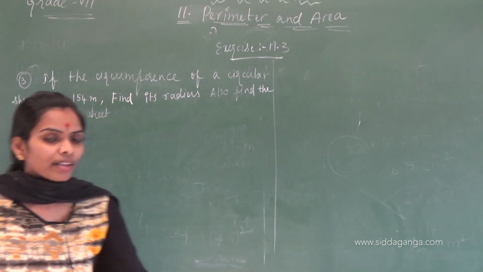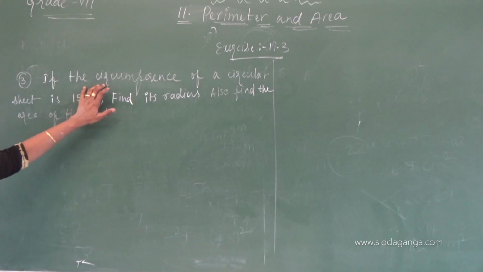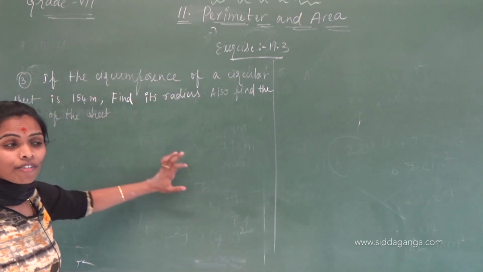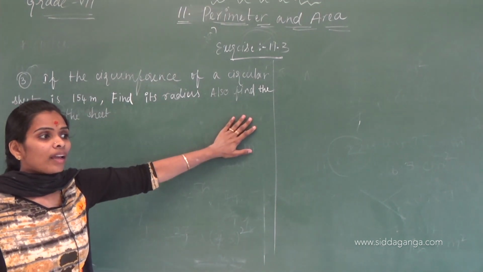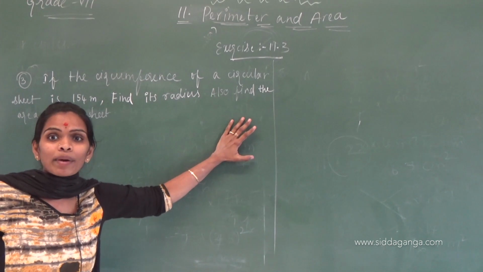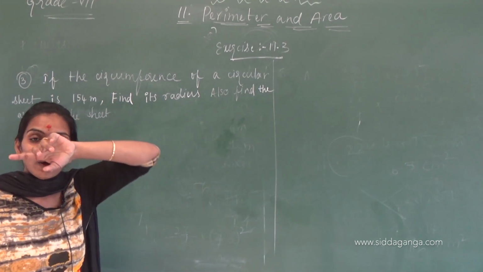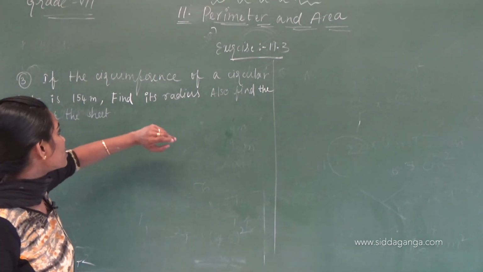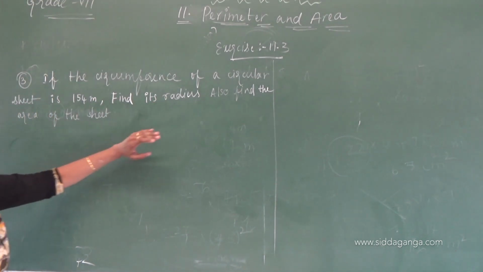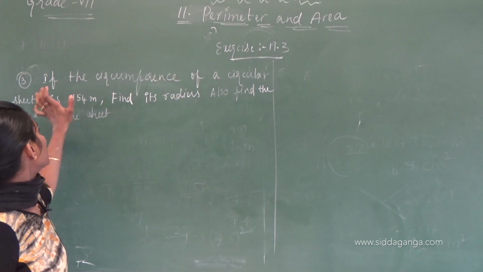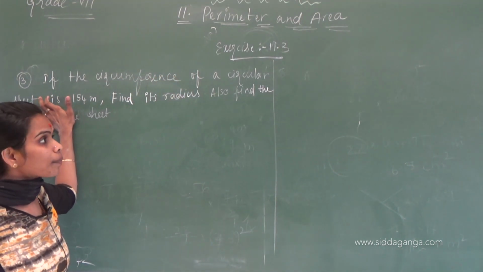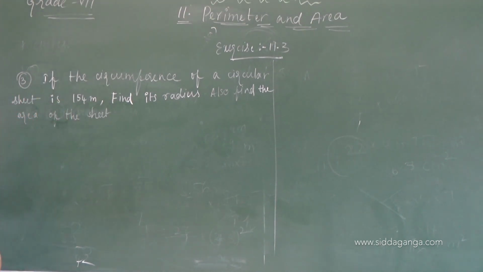Here what are they given? They are giving the circumference of a circular sheet. Circumference is nothing but the 2 pi r value. By using the 2 pi r value, we can find r, that is nothing but the radius. And if you know the radius of a circular sheet, then we can find the area of that, correct people? That is all you have to do.